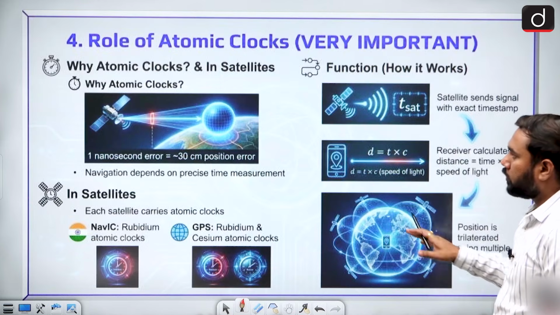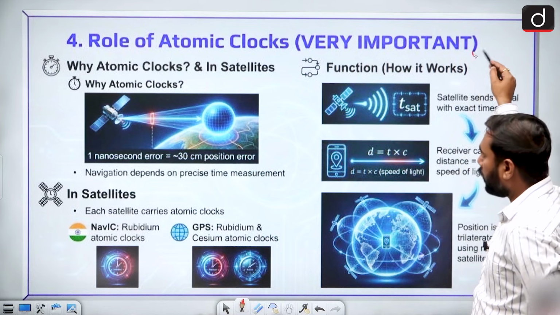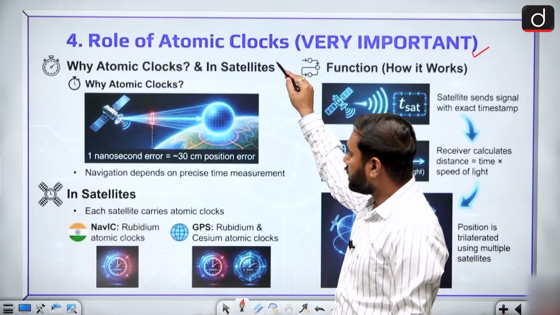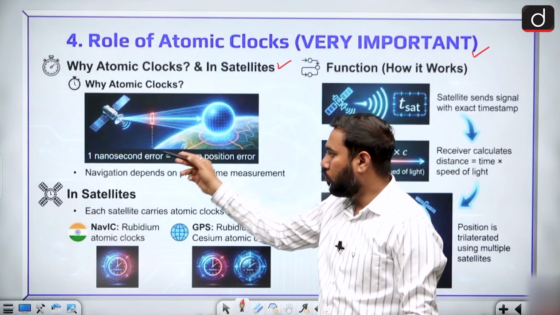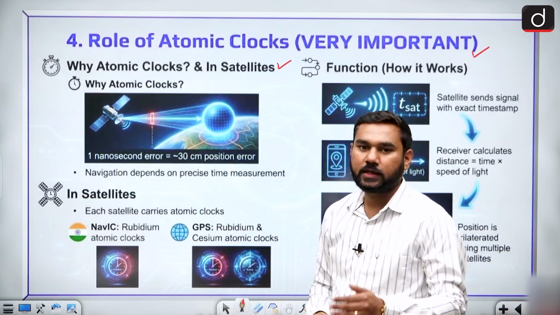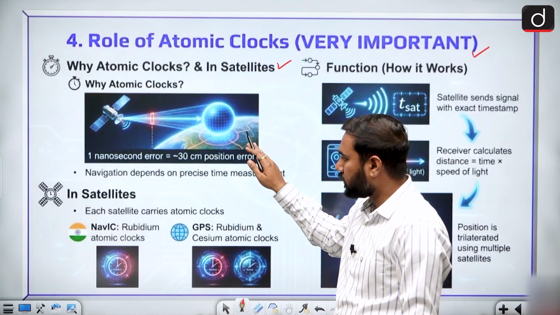So this is the basic configuration of the orbital system. And when we talk about the role of the atomic clock, which is a very important one. Why is the atomic clock needed? It is present in the satellite, and a 1 nanosecond error can make a 30 centimeter possible change on Earth. So this is very precisely needed.